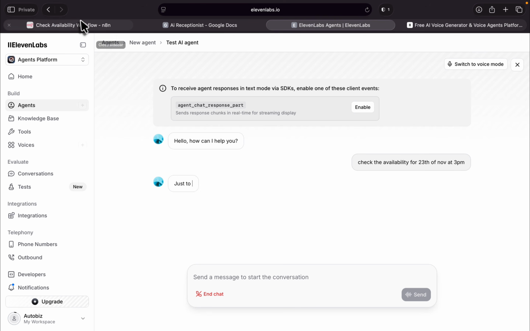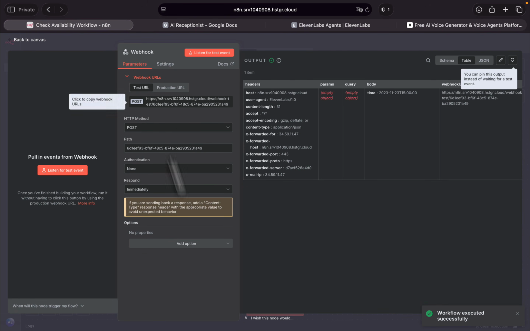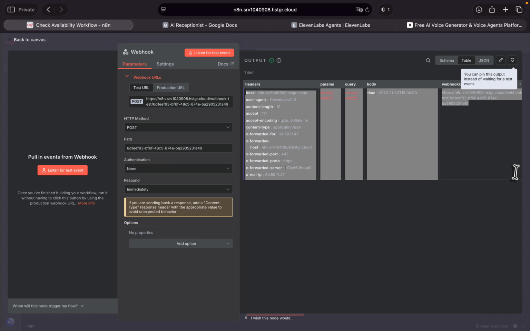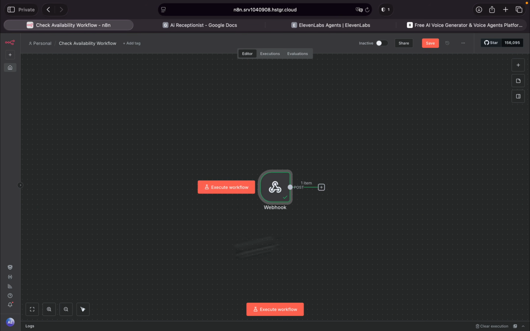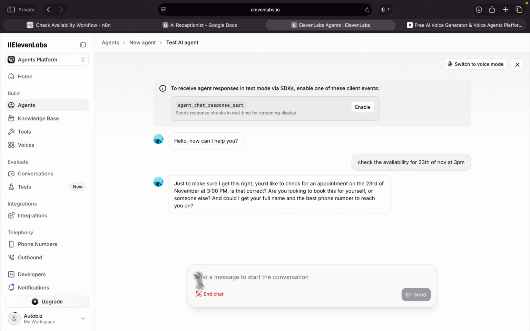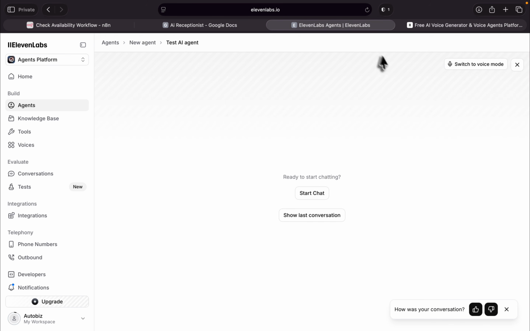Actually, the agent is responding. Look at here. We have this data. What's this time? This is the current time on my computer. That's the reason you can see it in here. And this works. Now, what we have to do is, let me actually end this chat. We don't need this anymore. Let me close this page.